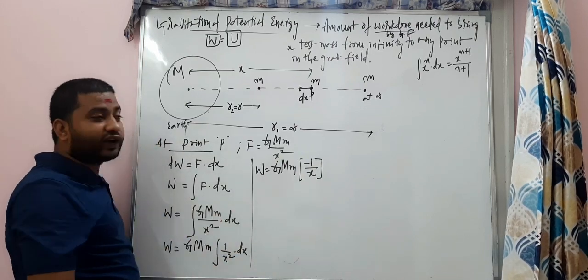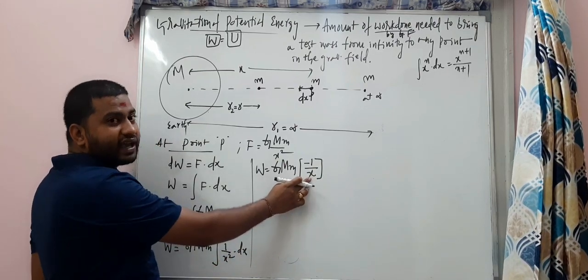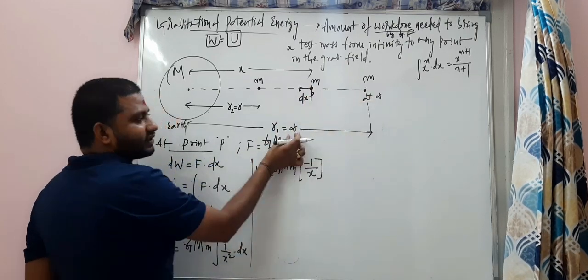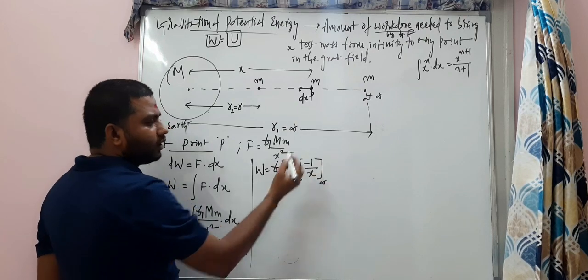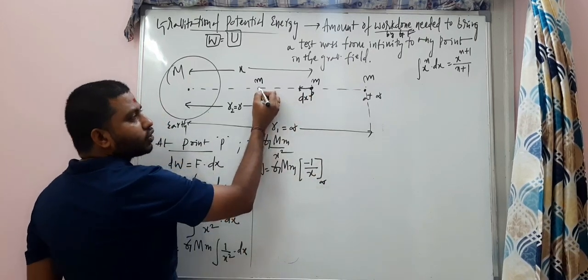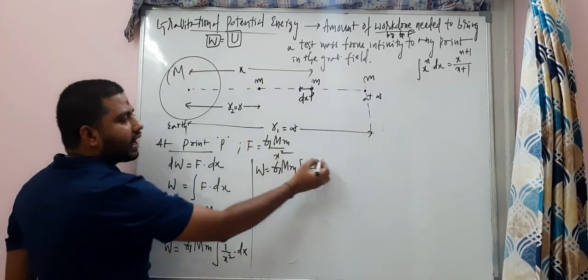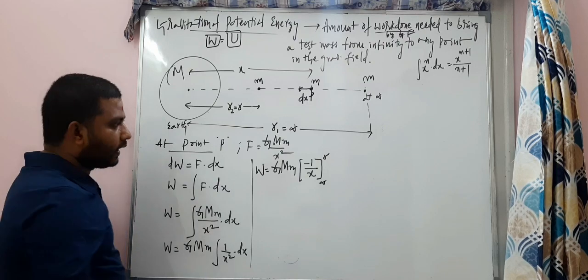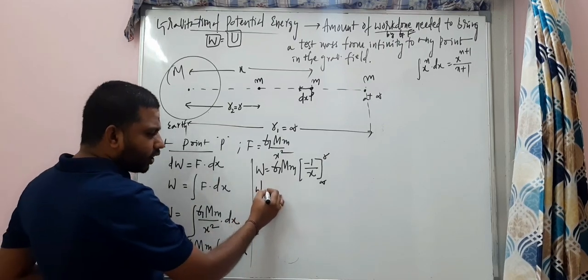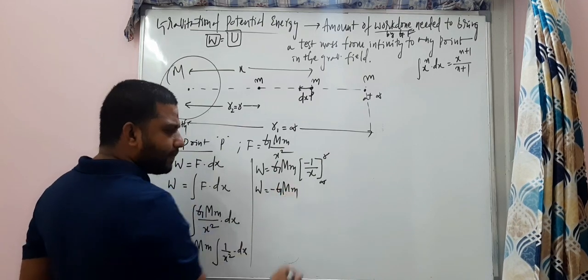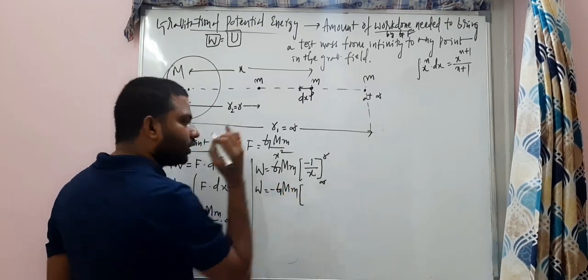So there are some limits for this x. This x value has some limit because we are starting from here. First x is infinity. Next, this x value we are bringing to here, and our next value is r. So from infinity to r we are just bringing the body. So this W is equal to minus GMm, and these are the limits we can apply.